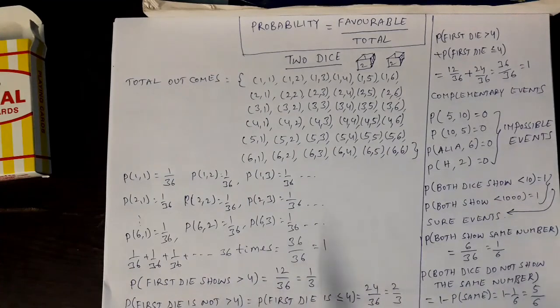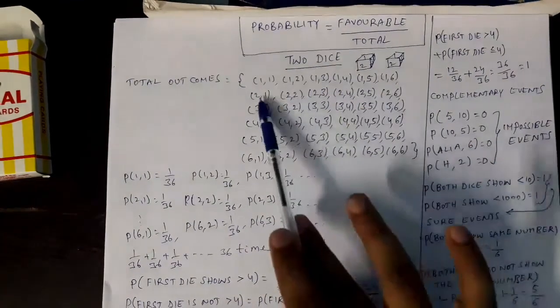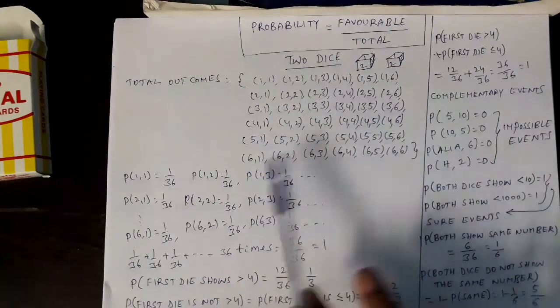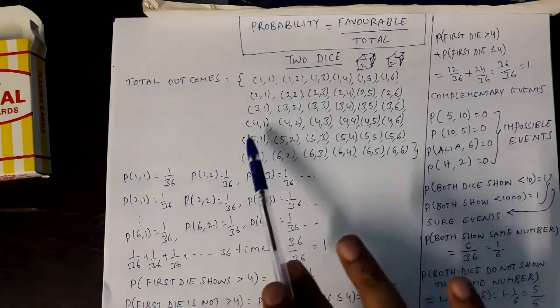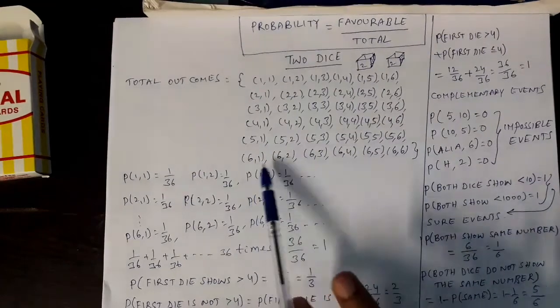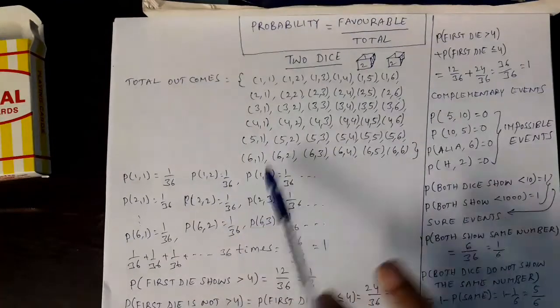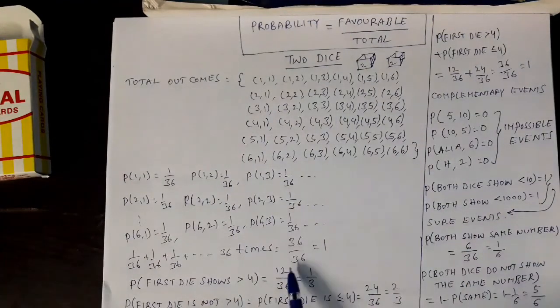See this example. If 2 dice are thrown, what is the probability that the first die shows greater than 4? That is my question. See, the first die here is showing 1, here 2, here 3, here 4, 5, 6. First die greater than 4 means which case? Greater than 4? No. Greater than 4? Yes. This complete row. Again here also, first die is greater than 4. These two rows mean 6, 6, 12 favorable outcomes. Out of this 36, 12 are favorable. So favorable by total, 12 by 36, that is 1 by 3 is the probability.